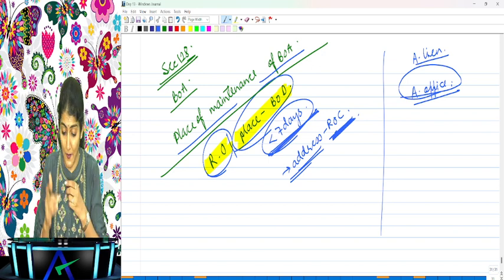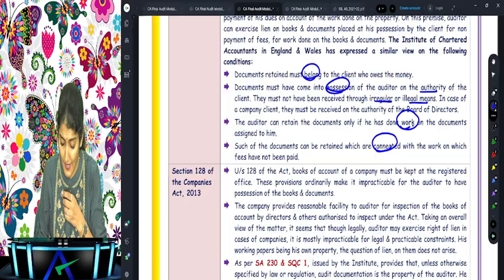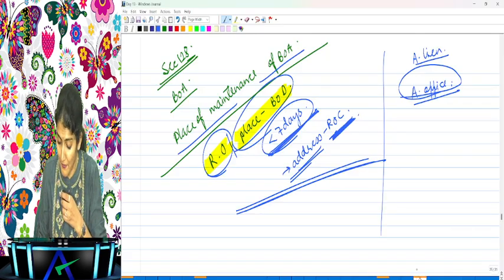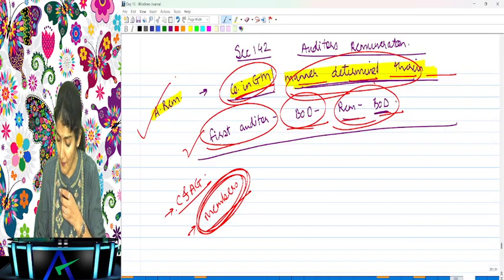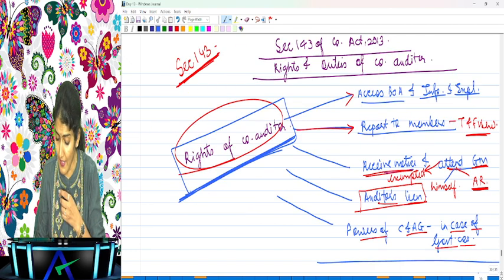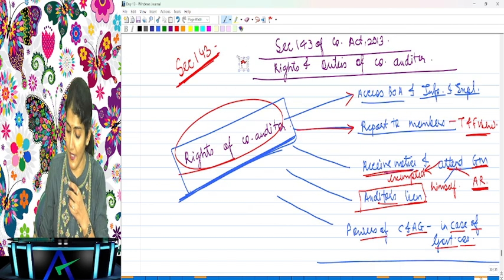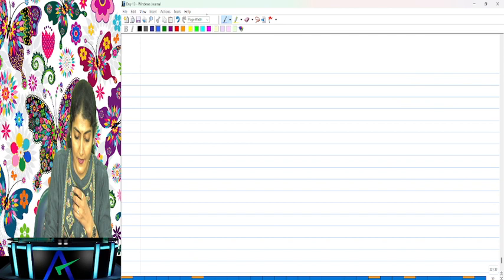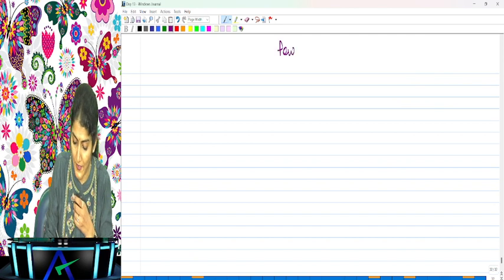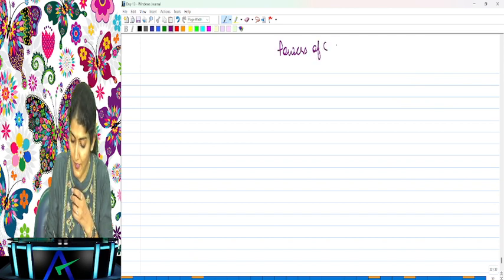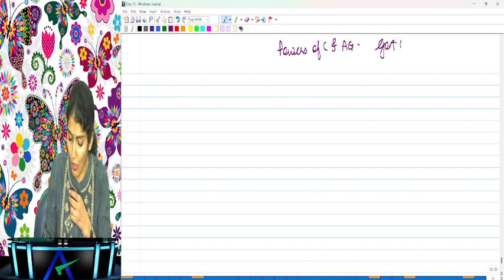Yes. So that is regarding the rights of the company auditor. But we are yet to discuss one more right of the company auditor, which is regarding the powers of CNAG in case of the government company. Right. So now coming to one retail question, powers of the C and AG in case of the government companies.